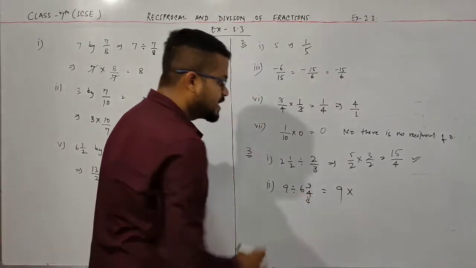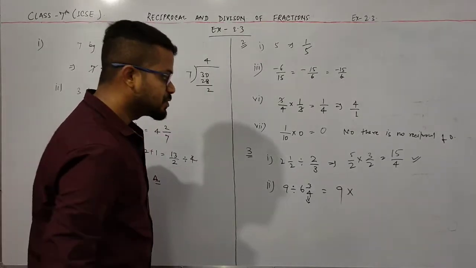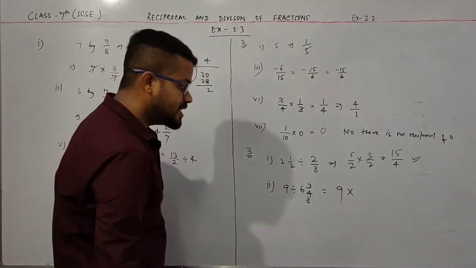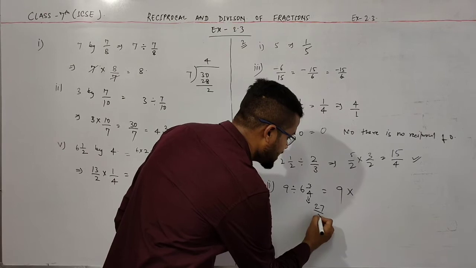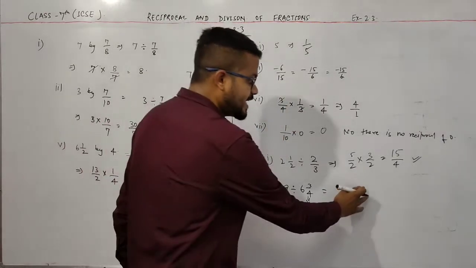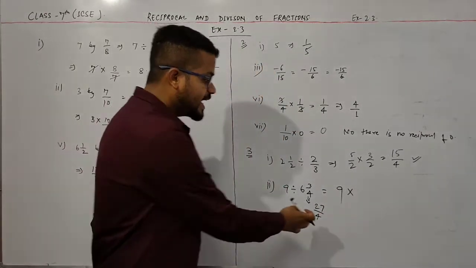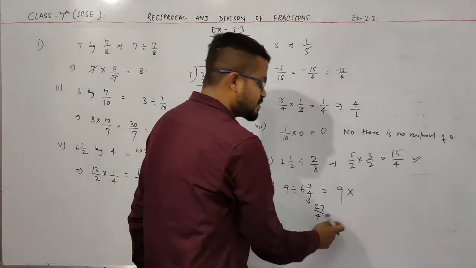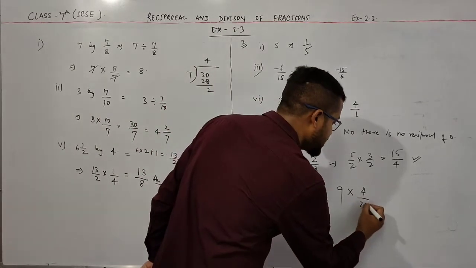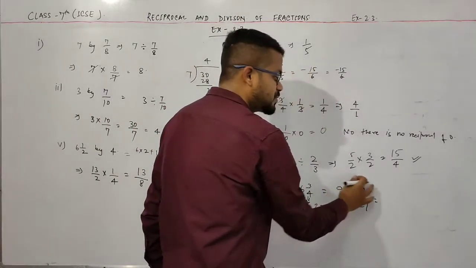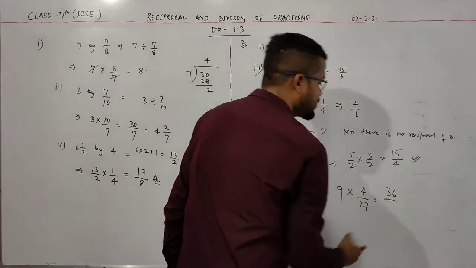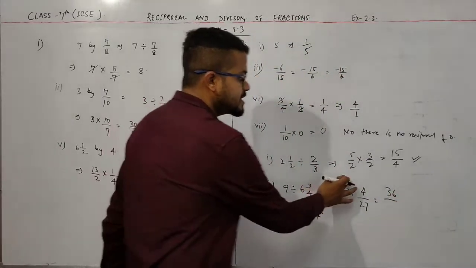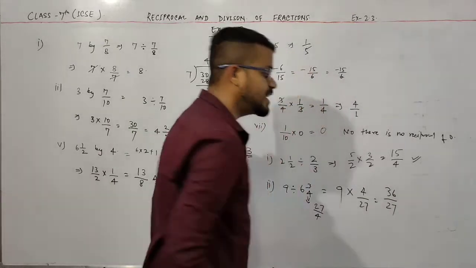So 6 into 4 is 24, and 24 plus 3 is 27. So 27 by 4. Now I write the reciprocal of this 27 by 4, so this is 4 by 27. So 9 into 4 is 36. Simply multiply both the fractions. So this is 36 and this is 27.